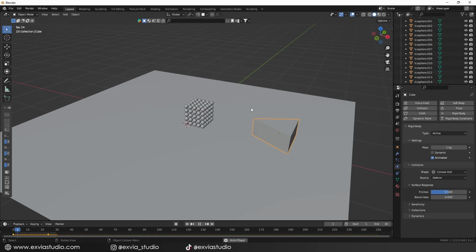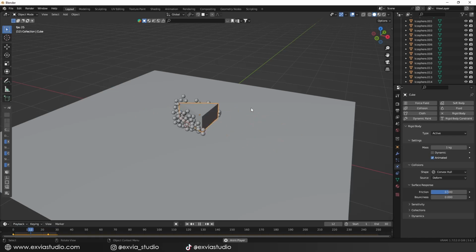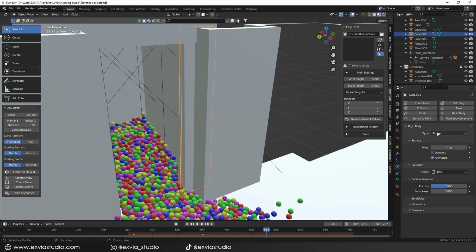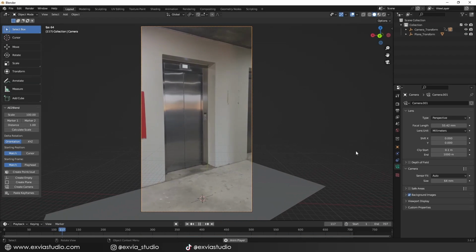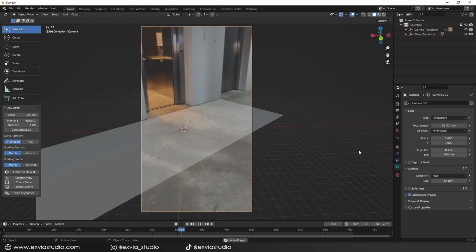I'm showing you this because this triangle will represent the doors of the elevator. We must configure them the same way as a non-dynamic, animated object, and in this case we change the collision type to a cube. Now, based on the video that we have in the background, and with the camera that we have imported from After Effects,